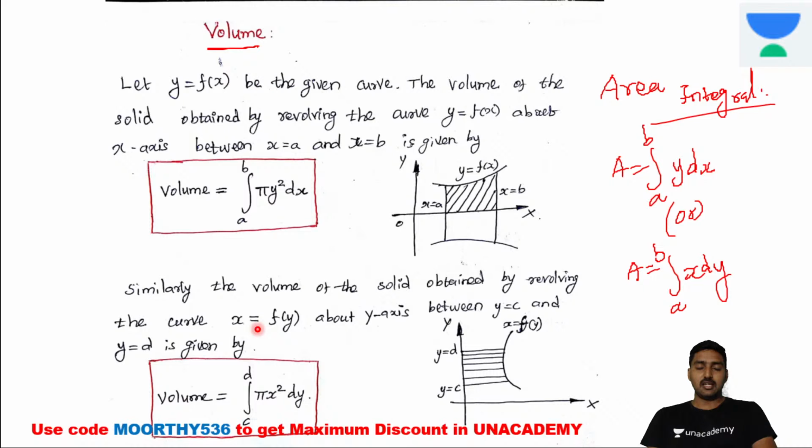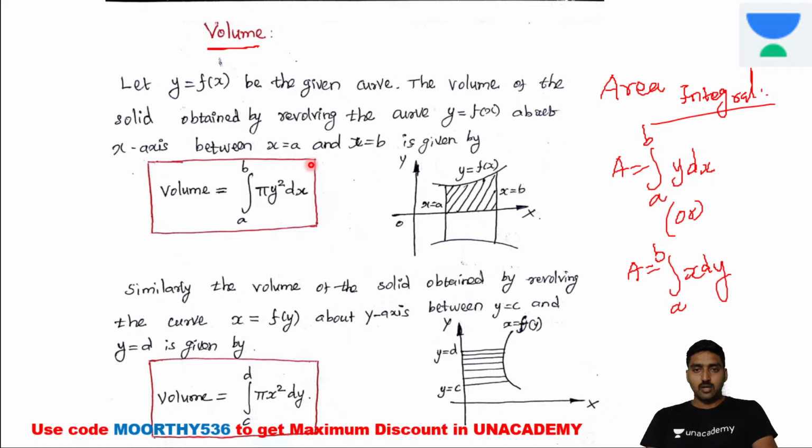Similarly, the volume of the solid obtained by revolving the curve x is equal to f of y about the y-axis. Now the given curve x is equal to f of y is revolving about the y-axis. While revolving about the y-axis, we get the limit c to d, and the volume of the given solid is the integral from c to d of pi into x square into dy. Again pi into x square. So this is the condition, right?